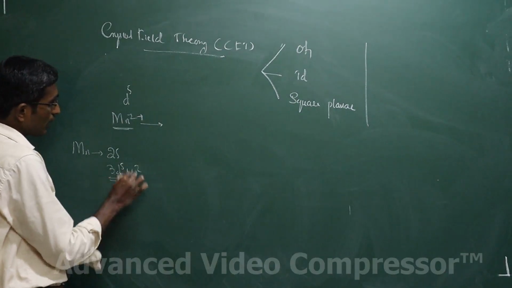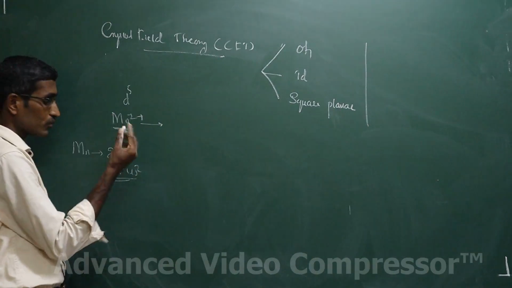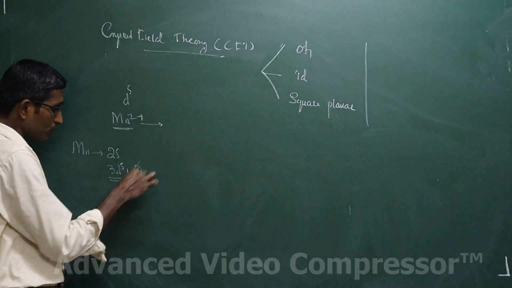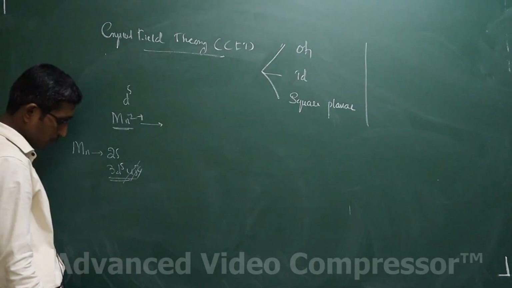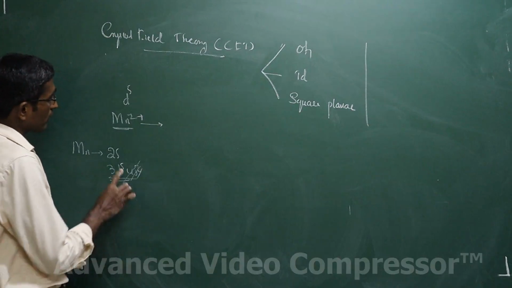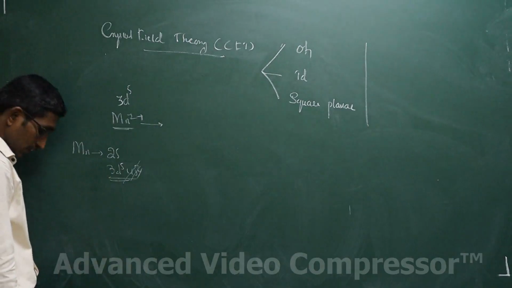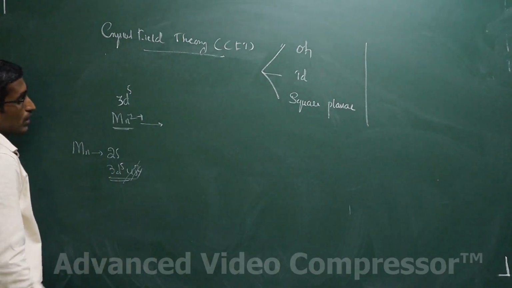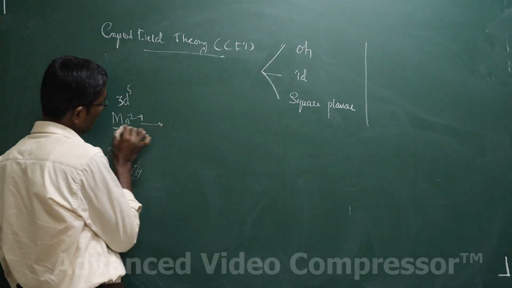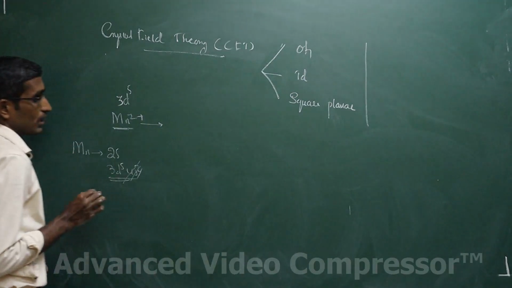Mn2+ means it has lost 2 electrons, that means it has lost the 2 s electrons, so it is a 3d5 configuration.